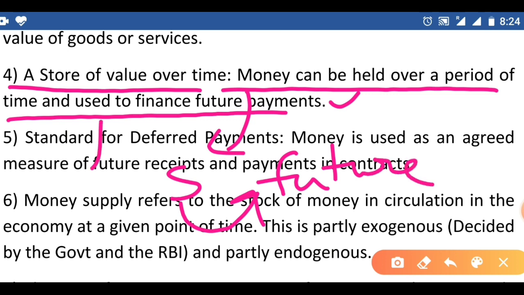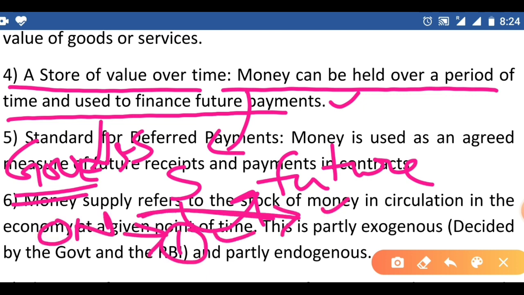Here if we want to save goods or services, it is not possible to save them for a longer period. For example, I produced onions. I can save these onions up to 1 year. After 1 year, these onions get damaged very easily. So we can't store goods and services for a longer period. Instead, we can sell these goods and services, get the money, and store that money for a longer period for future payments.